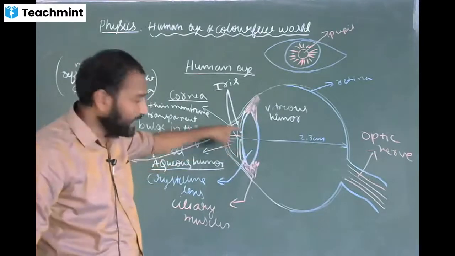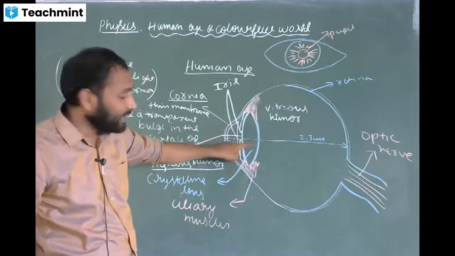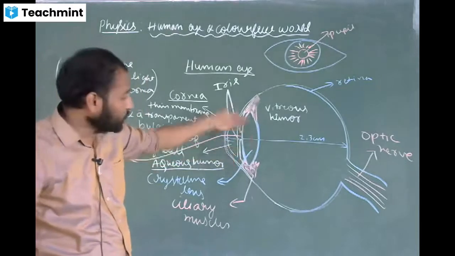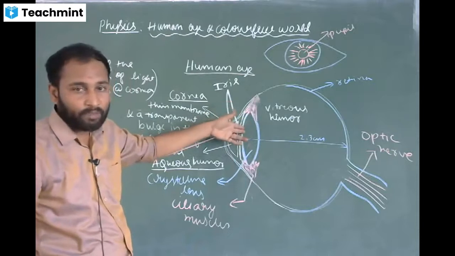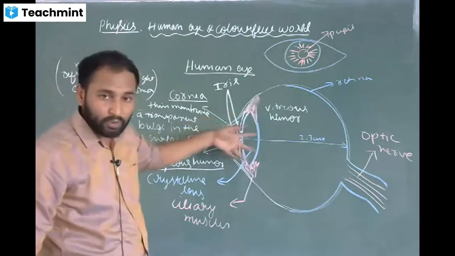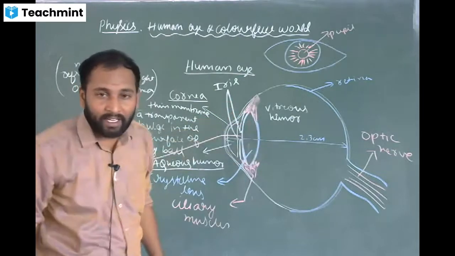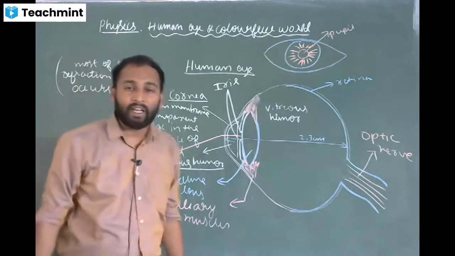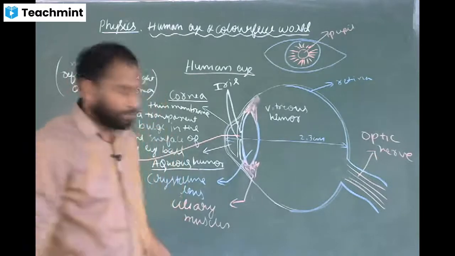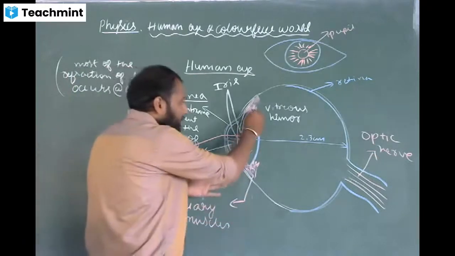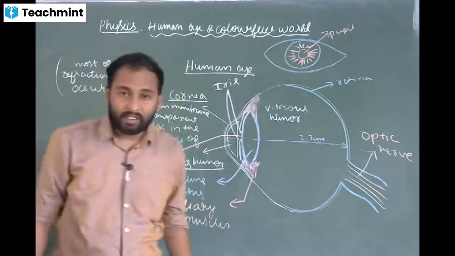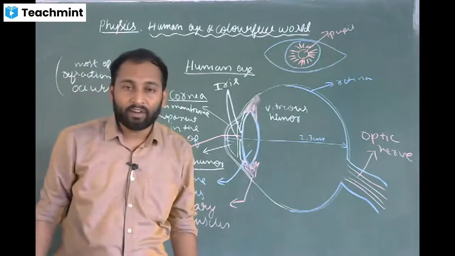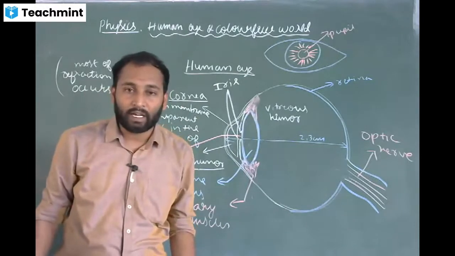So after iris and pupil, we can see a crystalline lens. So what lens is it? Concave lens or convex lens? It is a convex lens. So once light enters through the convex lens, will the light rays converge or diverge? The light rays will converge. So what is the function of this crystalline lens? Crystalline lens merely provides the finer adjustment of focal length.